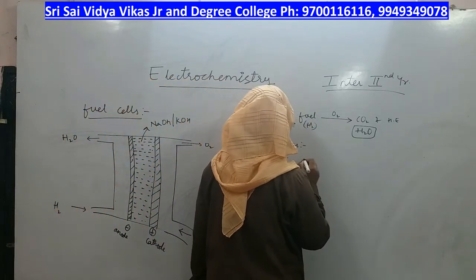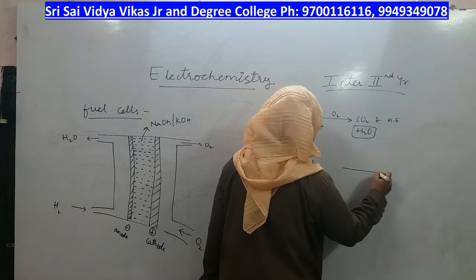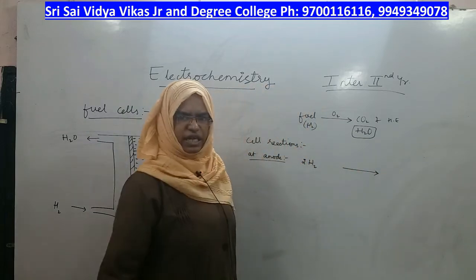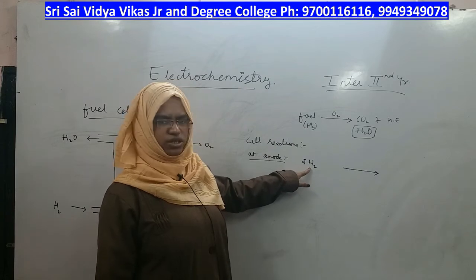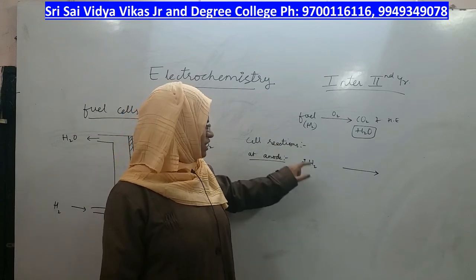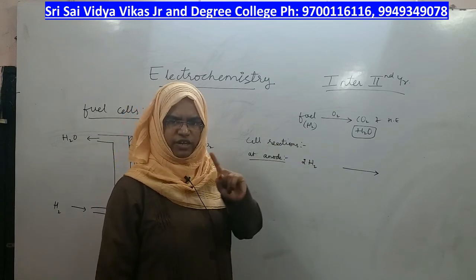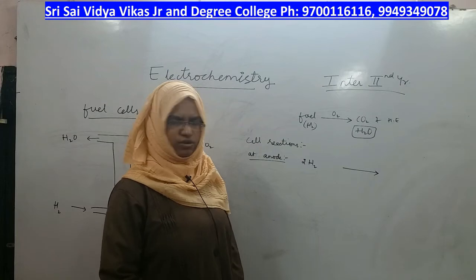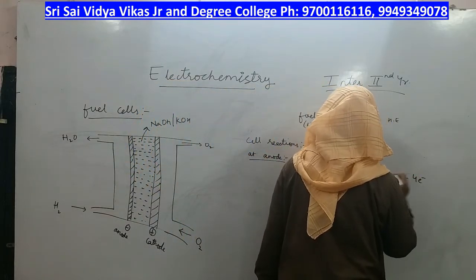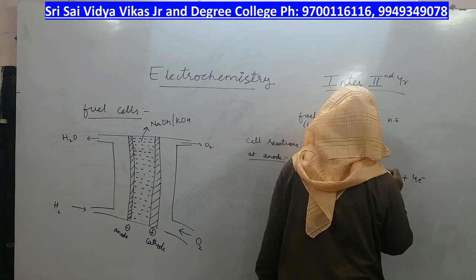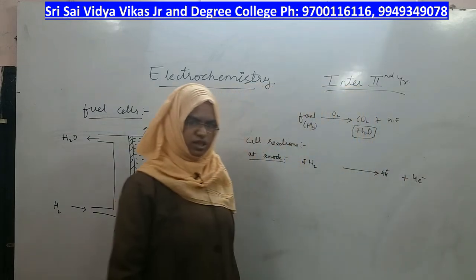Hydrogen gas undergoes oxidation. 2 hydrogen gas has how many hydrogens total? 4. So all that 4 hydrogen loses one electron. Total how many electrons are lost? 4 electrons are lost, and you will get 4 H plus ions, right.